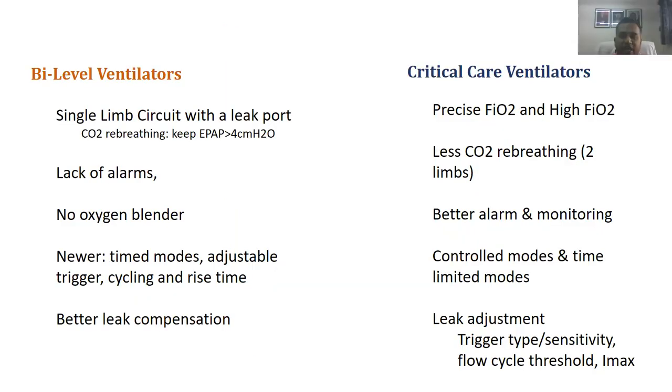So what are the types of NIV which we have? We have bi-level ventilators and we have critical care ventilators. So what is the difference? Bi-level ventilators are the small portable BiPAP machines which we see at home. It has a single circuit. It has no alarms. You cannot blend the oxygen how it happens in the ventilator. And the newer BiPAP machines have these modes, but generally the time modes, adjustable trigger, cycle and rise time is not there. And they have a better leak compensation.